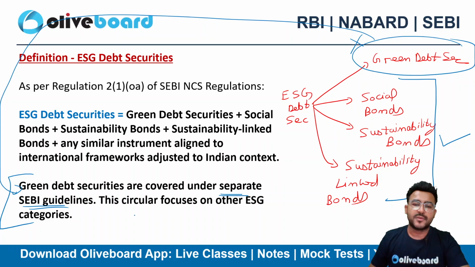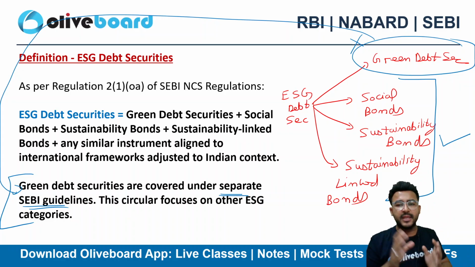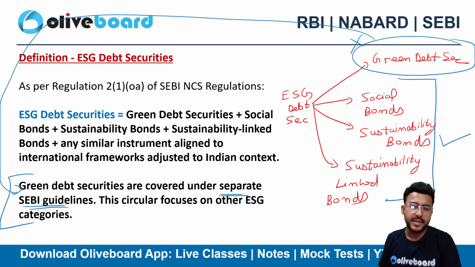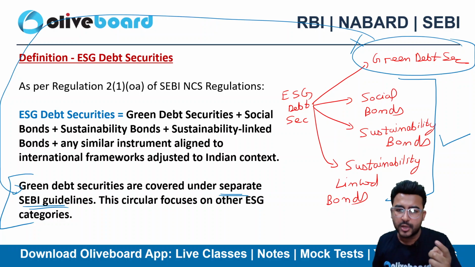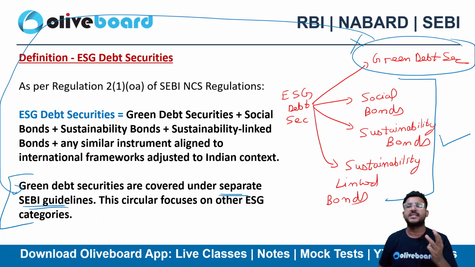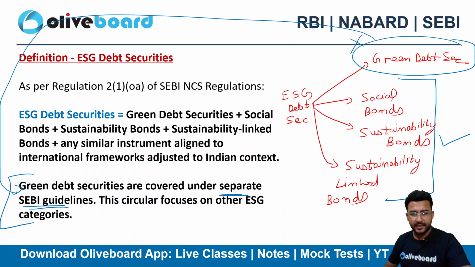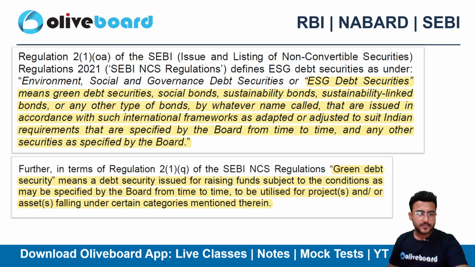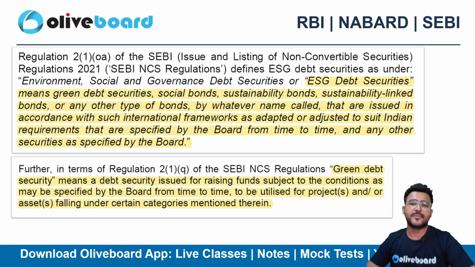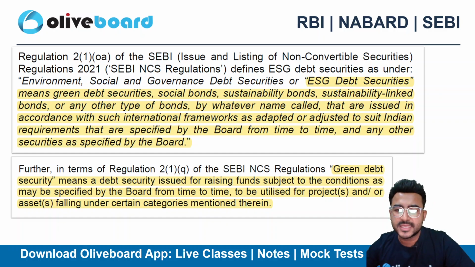So that's why we are, as of now, excluding the green debt securities. We are only considering these three securities: social bonds, sustainability bonds and sustainability linked bonds, right? Easy till now. We have just discussed the applicability of this circular, right? Now, what is an ESG debt security?